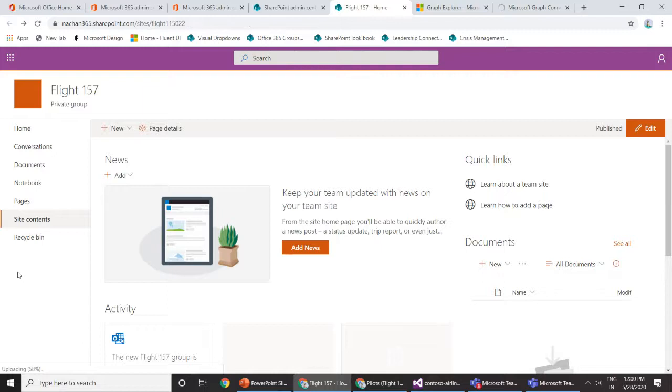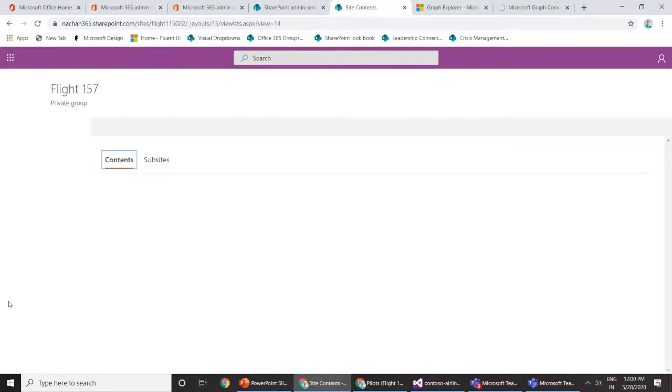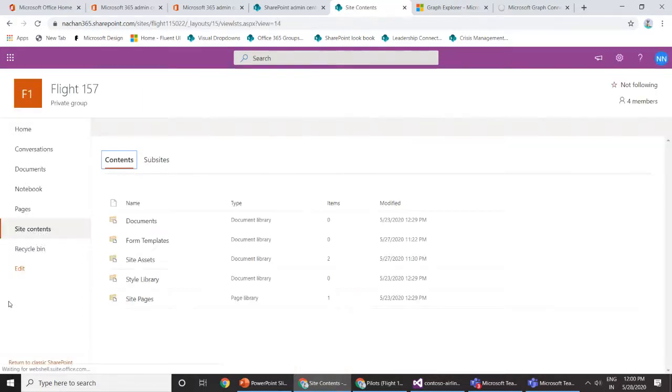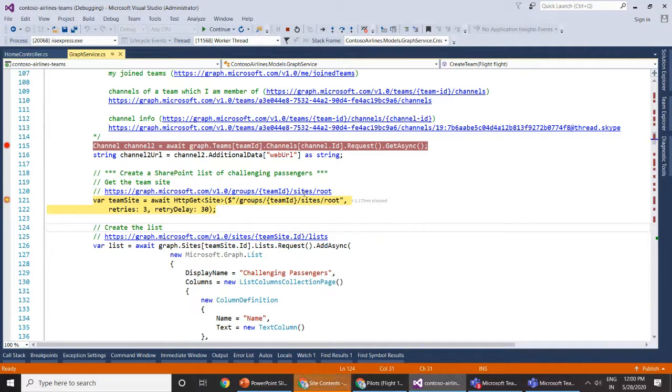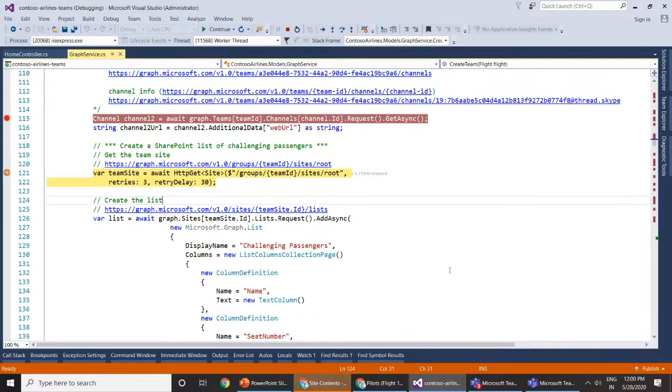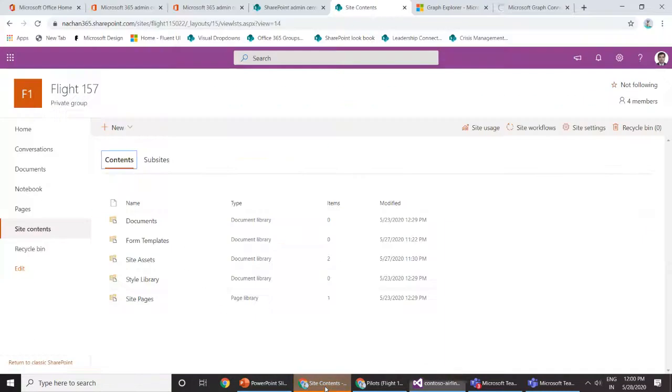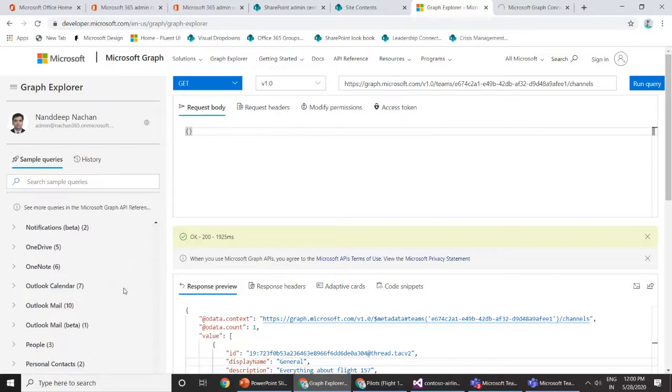This is the plain, out-of-the-box behavior of SharePoint. We don't have any custom list here, but what we are going to achieve with these Graph APIs is to create one list called challenging passengers inside this SharePoint site, and then we will use that list inside our team. So again, if you want to play around with SharePoint, there are a few Graph APIs available.